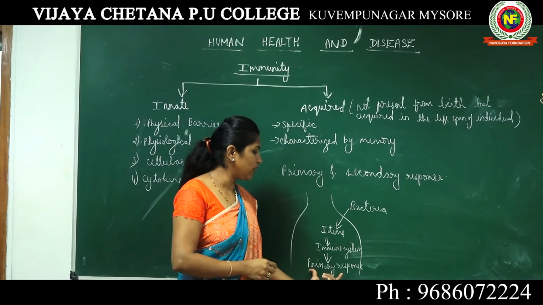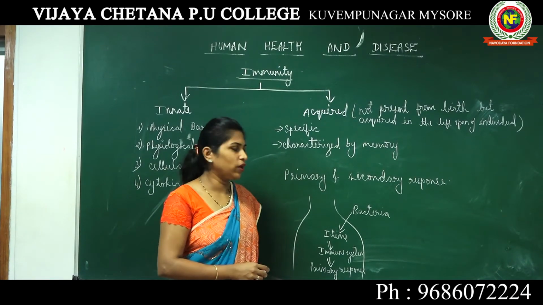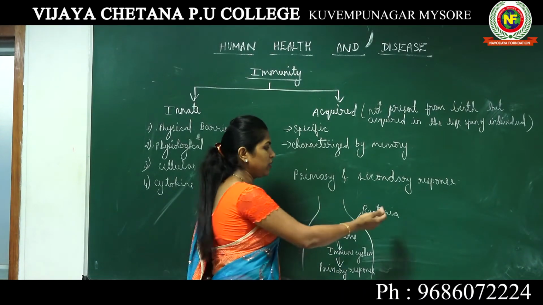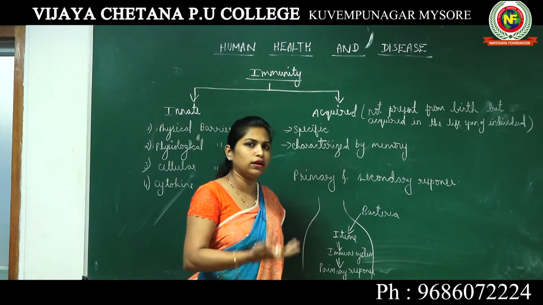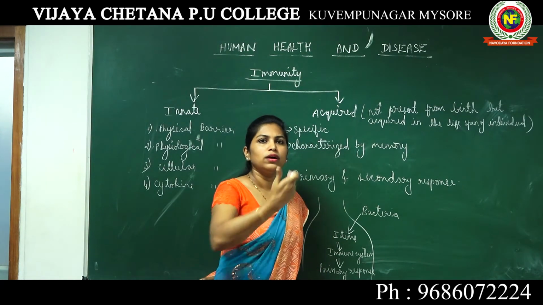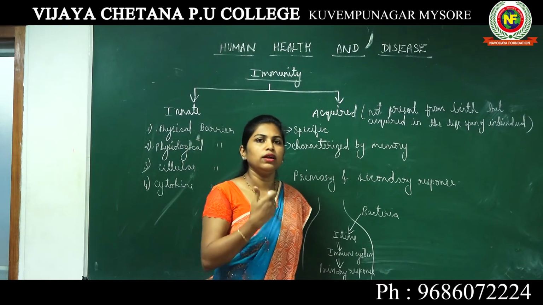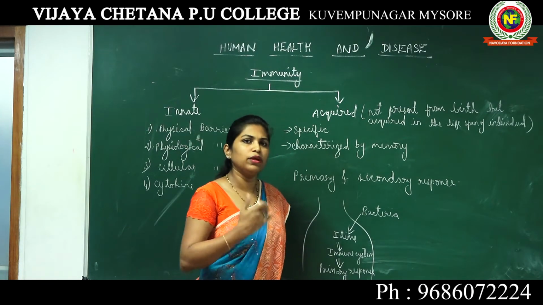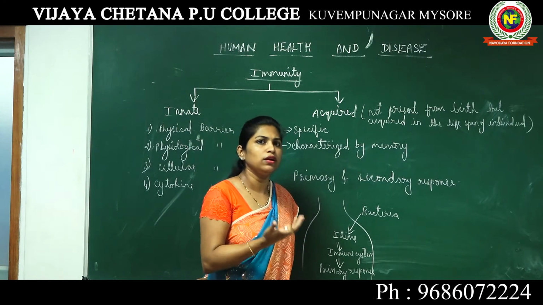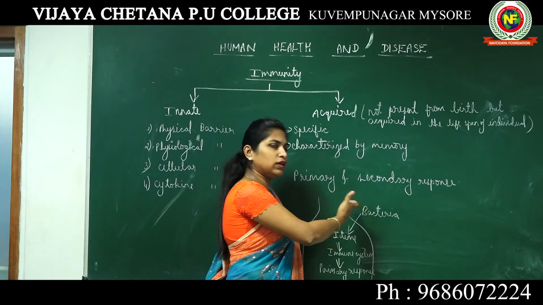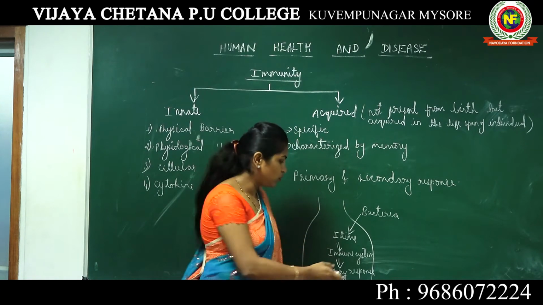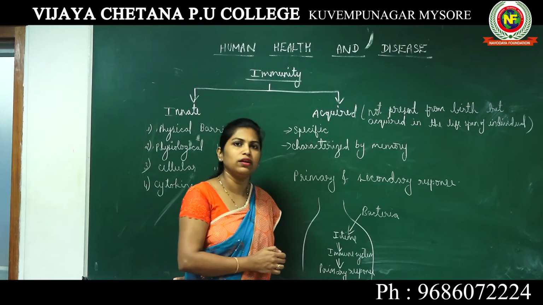That response is known as primary response. The response could be in terms of fever. When the bacteria is attacking, your body wants to get rid of that bacteria. So what happens is your body increases your temperature. When the body temperature is increased, that high temperature will not be suitable for the bacteria to grow in your body. So the bacteria might start dying. So this response is known as primary response.